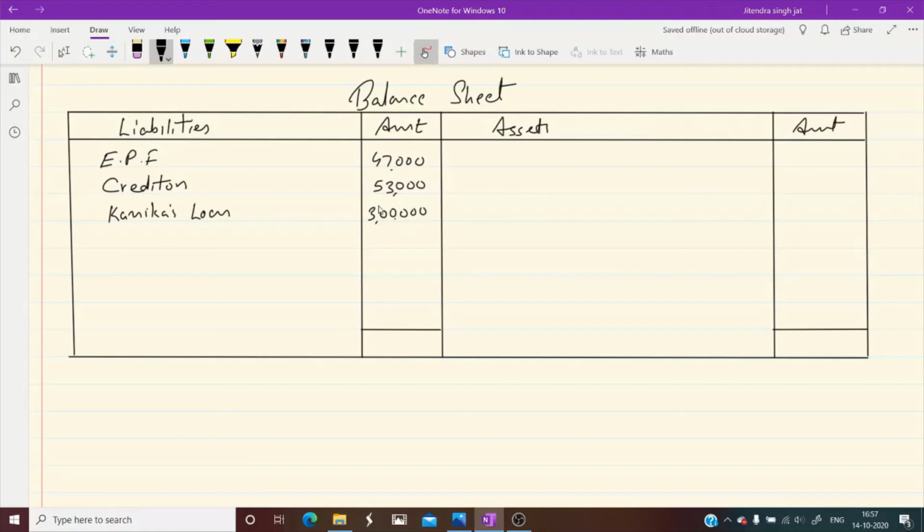And the capital of Disha and Kabir we need to write. Capital of Disha is 80,000. Just now we have computed. And Kabir's capital is 60,000. Total is 1,40,000.